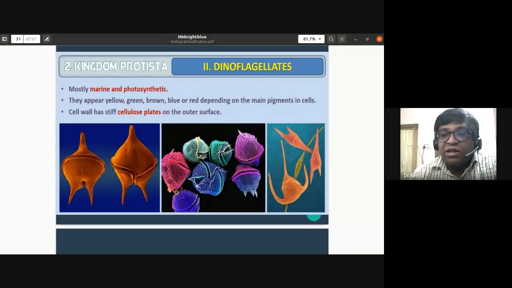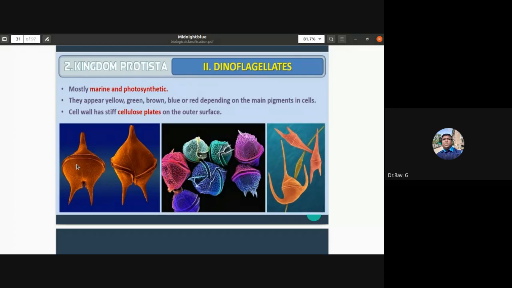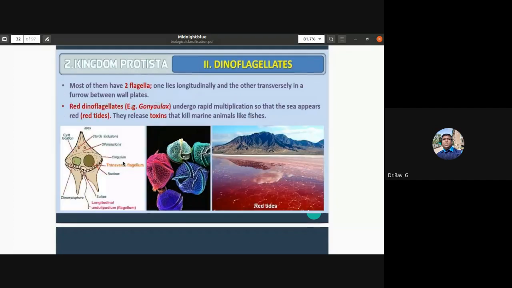You can see how colorful and attractive they are. They are found in the seawater and they are photosynthetic. The cell wall, just like diatoms, is a hard cell wall made up of cellulose plates on the outer surface. See here, this diagram is not required, just for your understanding.